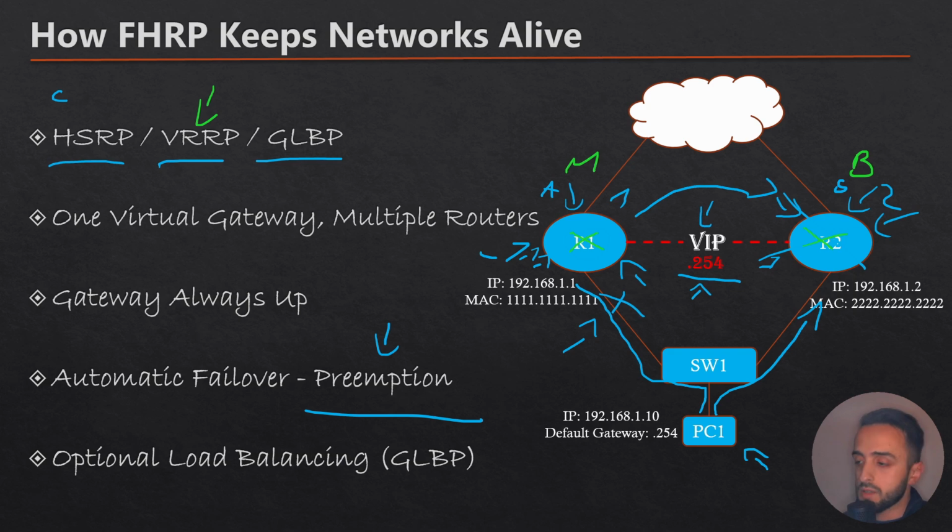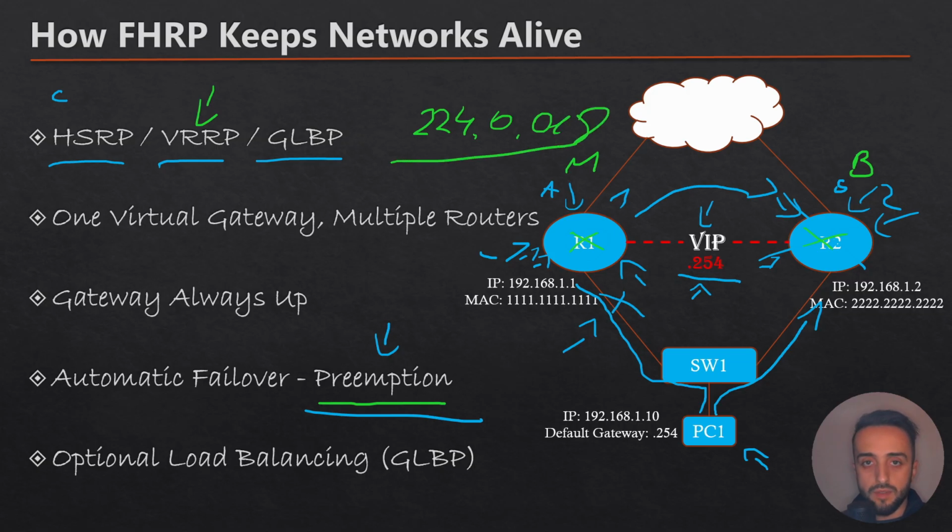The other crazy part about the VRRP is that preemption is enabled by default, so if you choose to use VRRP, just know that preemption is coming in as a default thing with that full package, which is awesome. So you do not have to configure or hard code the preemption by yourself. And the other thing is that it uses the multicast IP address of 224.0.0.18 for communication, which is another difference from the HSRP and is just awesome.